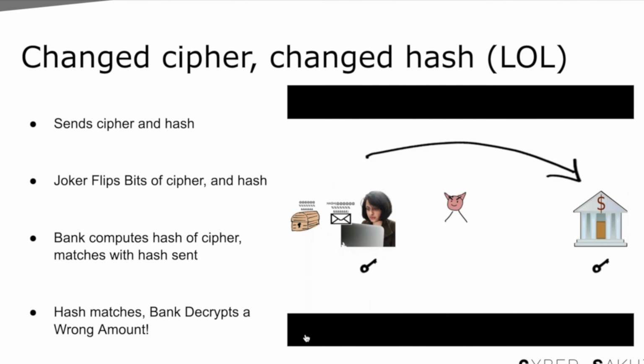But here's the catch. If Joker can intercept the ciphertext, who is stopping him from computing the hash of that ciphertext and replacing the hash as well? Then the bank would have no clue that the ciphertext has been tampered with. That's the problem with a plain unprotected hash. It doesn't prove who made it.